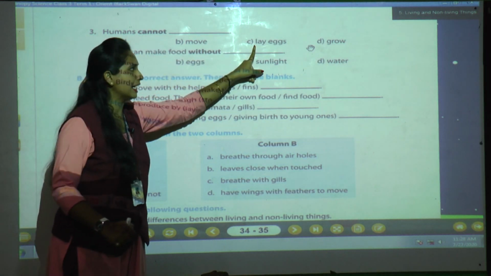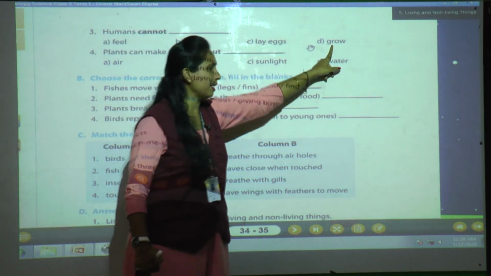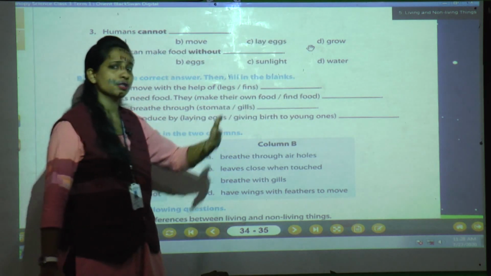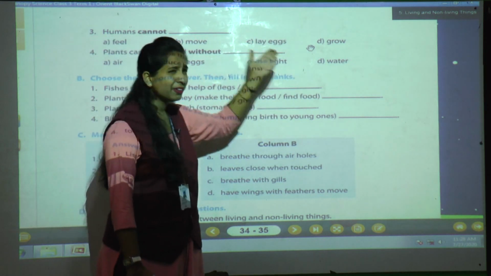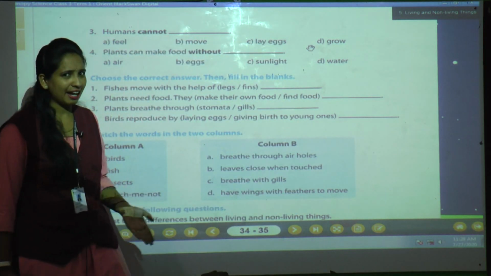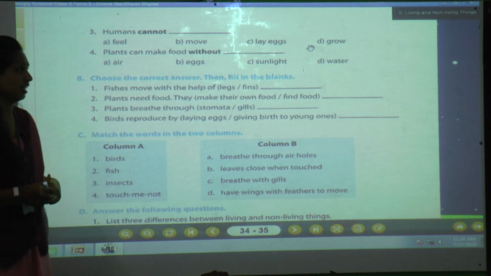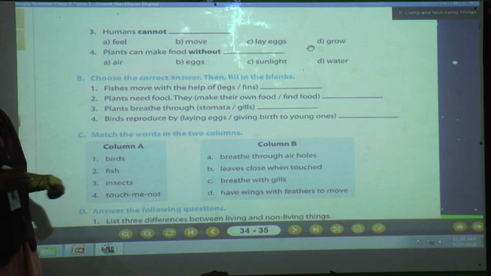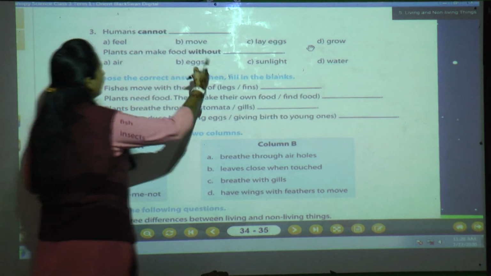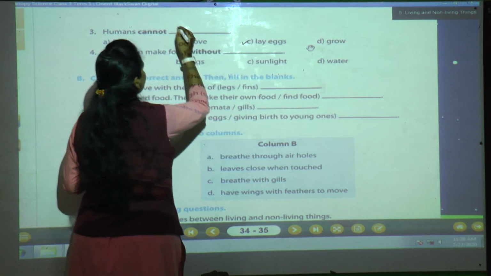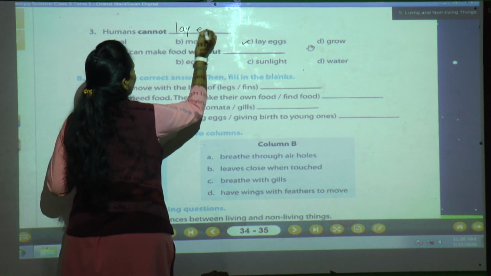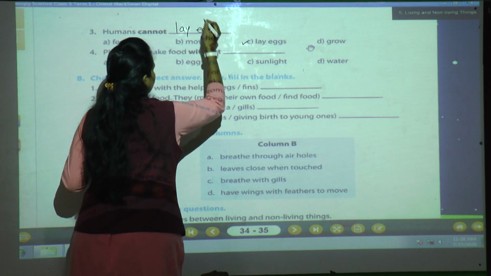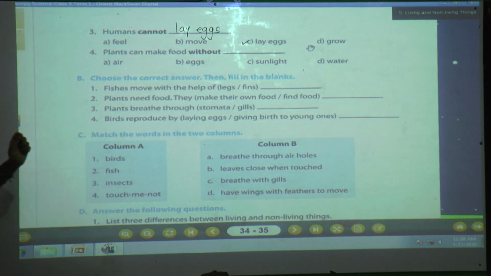Now, what about lay eggs? Before that, let me tell you, grow. Yes, humans also grow. What about lay eggs? Humans lay eggs? No, not at all. Some animals lay eggs. So, the correct answer is humans cannot lay eggs. Got it? Take the C option and write with good handwriting and with the correct spelling.